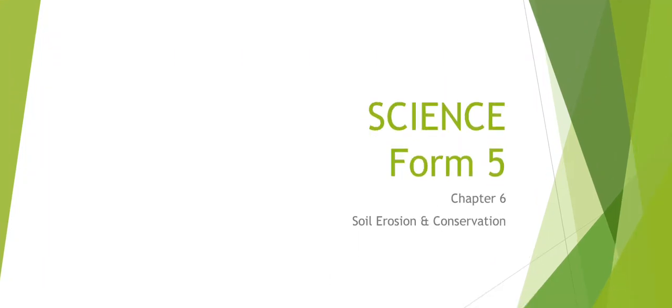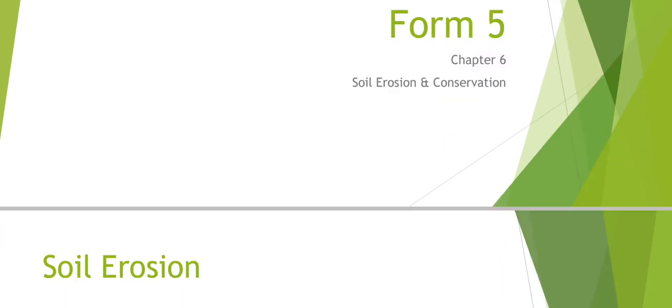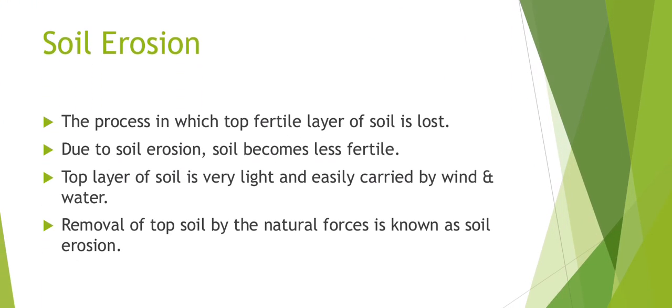Good morning, students. Welcome to science class, chapter 6, Soil Erosion and Conservation. Today, in the second part, we will see what soil erosion is. The process in which the top fertile layer of the soil is lost is called soil erosion. In your textbook, it is given on page number 52 also.